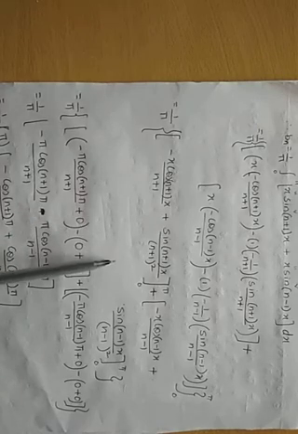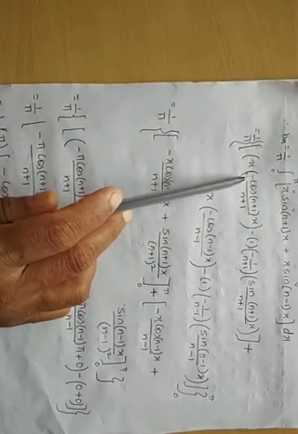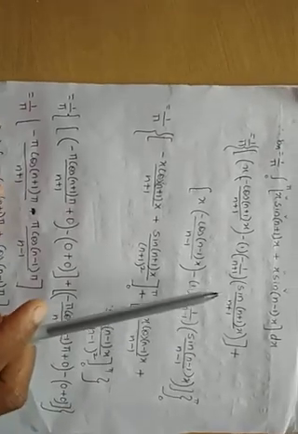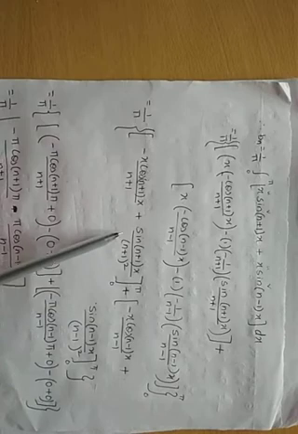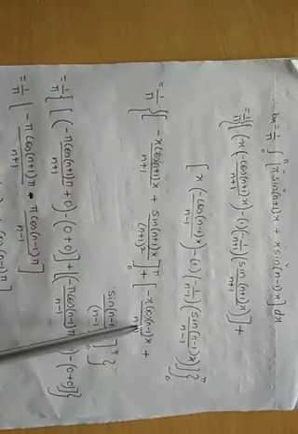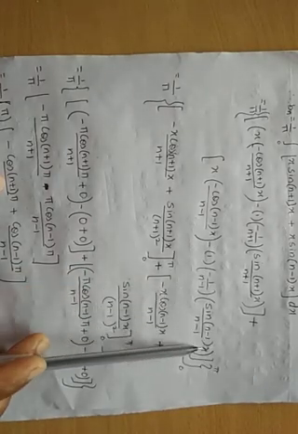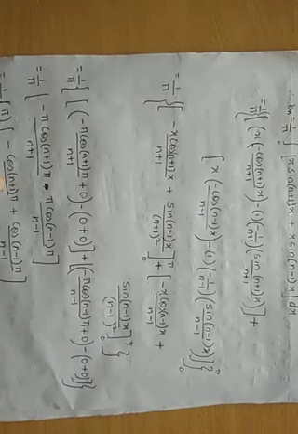Before I substitute the limits, I will try to simplify the signs in the bracket. So that is minus x cos of (n plus 1) into x upon (n plus 1). This minus into minus is plus, so this is plus sine of (n plus 1) into x upon (n plus 1) the whole square. Followed with the plus sign. Minus x into cos of (n minus 1) into x upon (n minus 1). Minus into minus is plus sine of (n minus 1) into x upon (n minus 1) the whole square. Limits ranging from 0 to pi.